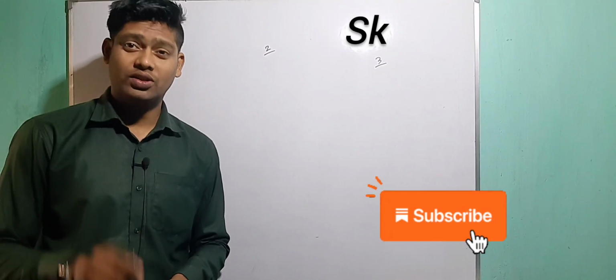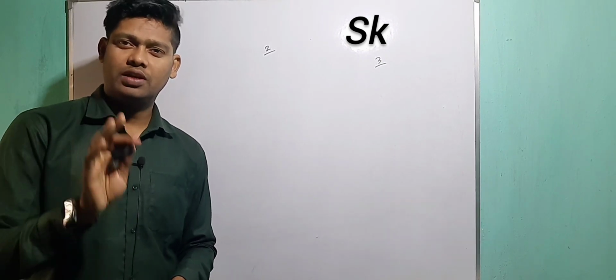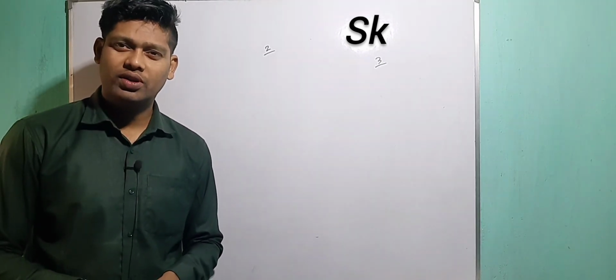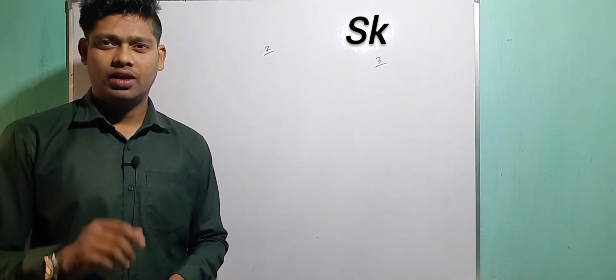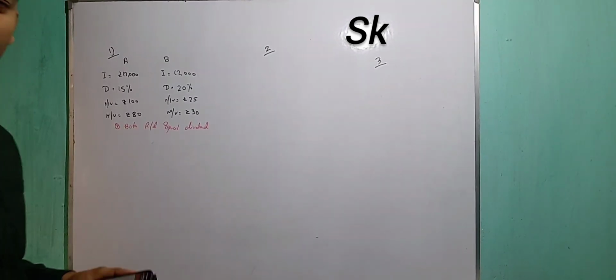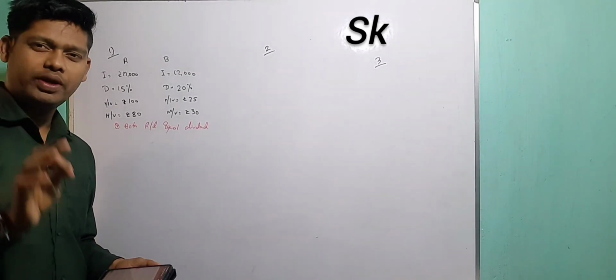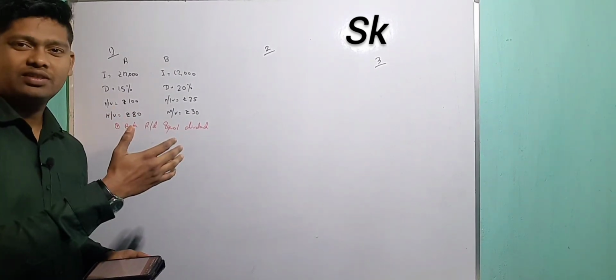Now we will discuss a question where 3 questions are of the same type, but how they are shown in the textbook and how to do them, I will tell you today. You see the question clearly, they are of the same thing. Now I will read the question and you have to copy it down, because I am going to solve 3 questions simultaneously, one after the other.